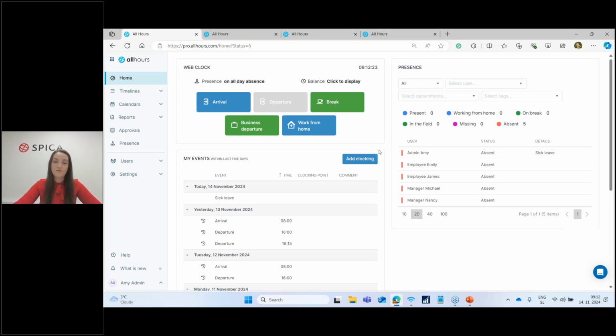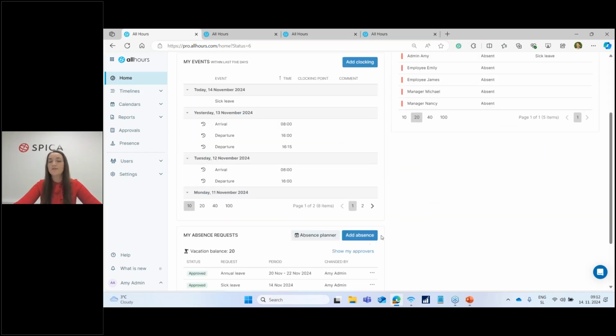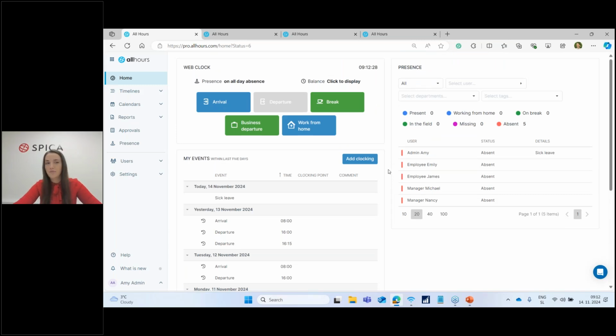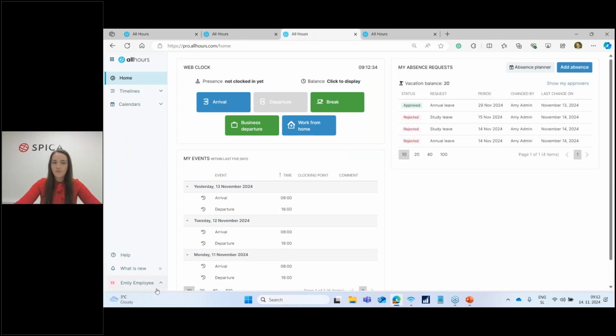approvals of different requests, for example, forgotten clockings or absences, are done by admins and maybe in some cases also managers. Now, if we take a look at the employee Emily and show her approvers, we can see that currently the only person approving her requests is Amy the admin. Now, what this means, if, for example, Amy the admin goes on a prolonged period of sick leave or vacation leave, or whatever it might be, while Amy is away, no one will be able to confirm any requests for absence or forgotten clockings that Emily, our employee, will submit.